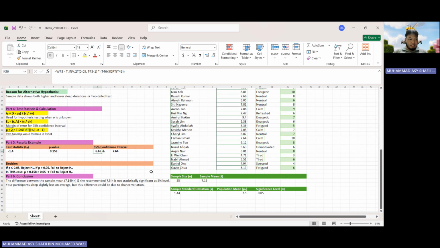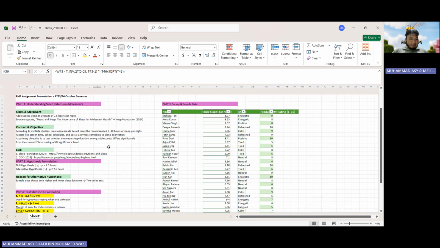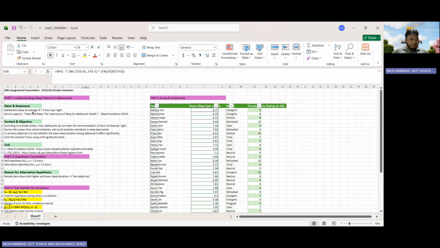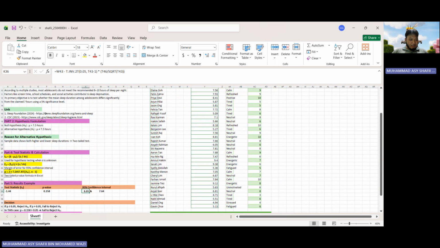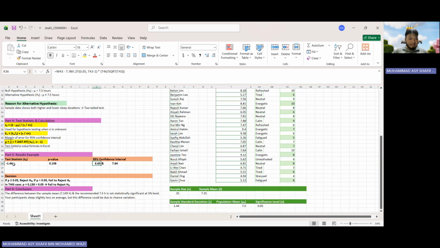To conclude everything I've presented today, adolescents sleep about 7.5 hours per night. The test statistic is negative 1.44 and the p-value is 0.158. The confidence interval is 6.65 hours to 7.64 hours. Since the p-value is bigger than the 0.05 significance level, it fails to reject the null hypothesis. This means that there is no significant difference between my sample data and the claimed average.